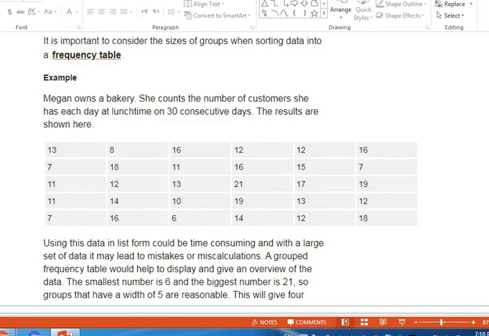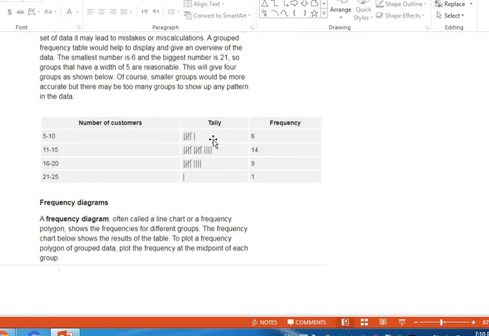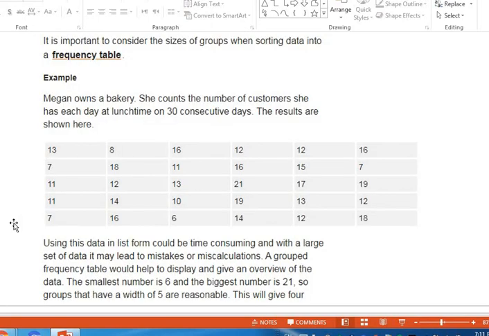Going to the other slide, I represented it by tallies. So I have here 6. Did I count 6? Again, please. From 5 to 10: 1, 2, here I have 3, 4, 5.